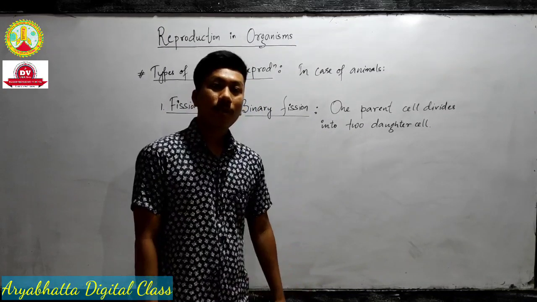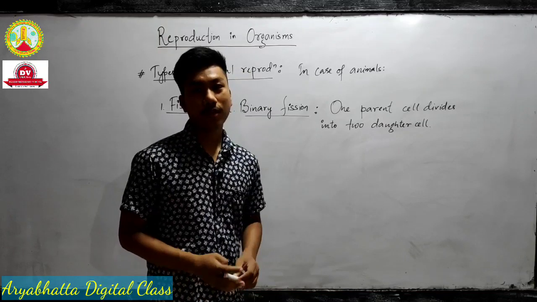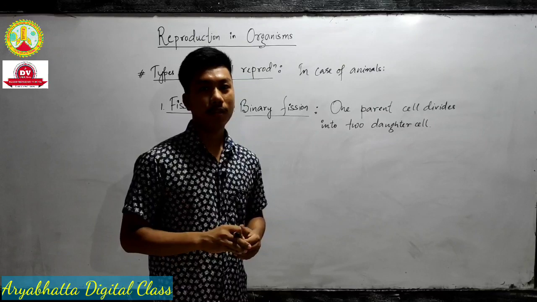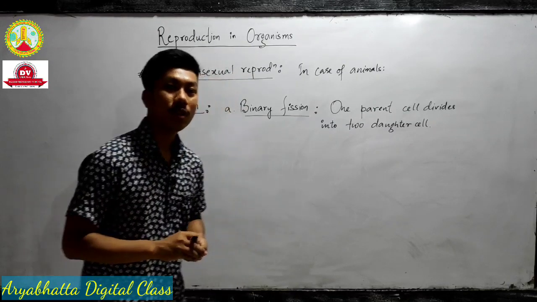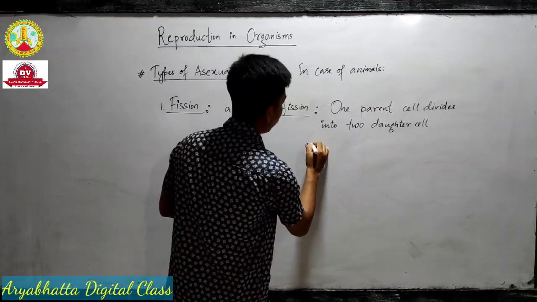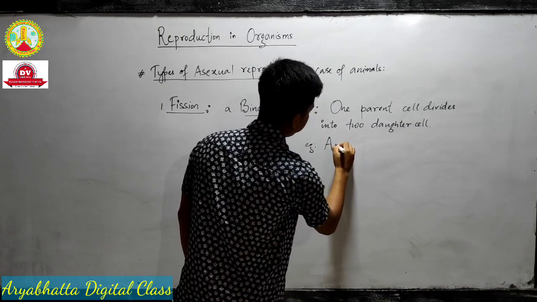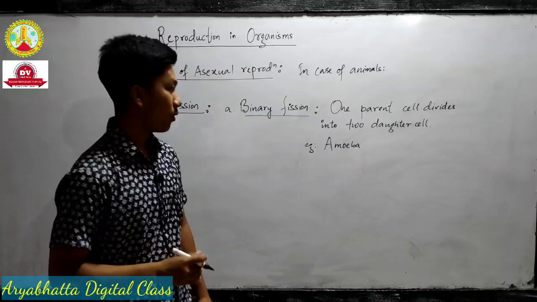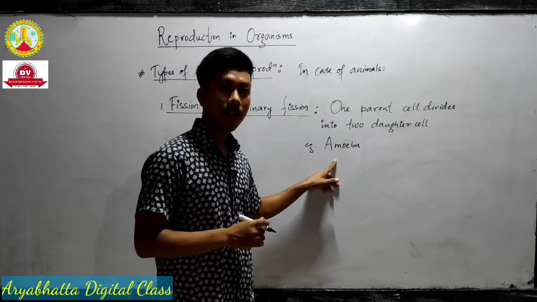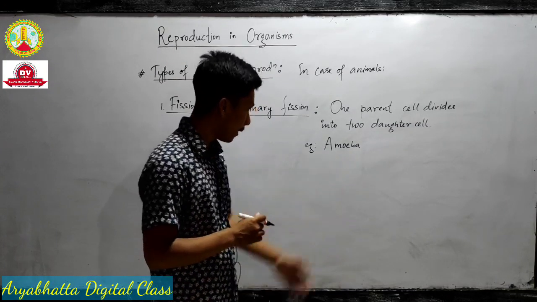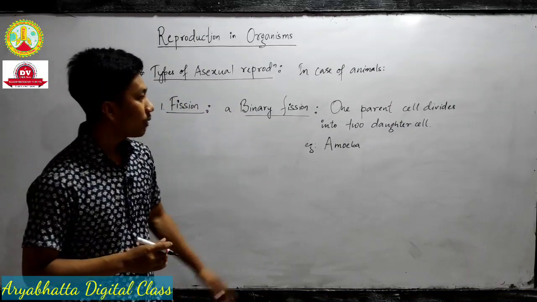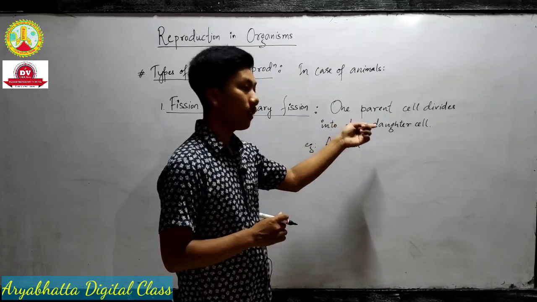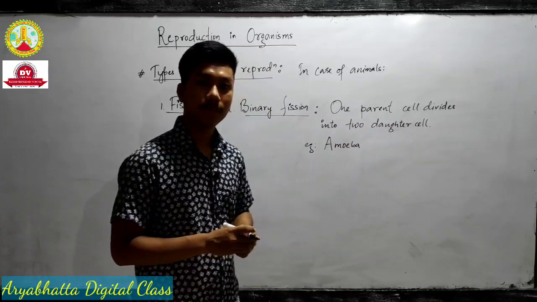So what we need to remember is the examples. Examples are important. I'll give you one very important example. The organism which shows binary fission is the amoeba. The very common example of binary fission is shown by amoeba. It's a microscopic living organism. So amoeba shows binary fission. That means one parent cell divides into two daughter cells.